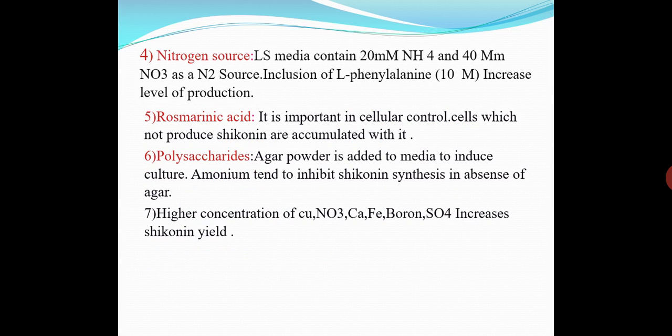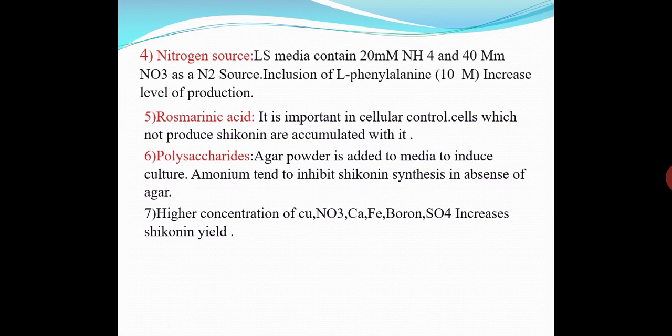Next, source of nitrogen. The nitrogen source added in the media is 20 molar NH4 and 40 mM NO3. As a nitrogen source, we include it in culture media. The next content of the culture media is rosmarinic acid. The function of this rosmarinic acid is that the extra cells which do not produce shikonin are accumulated by this rosmarinic acid, and we can further remove them.